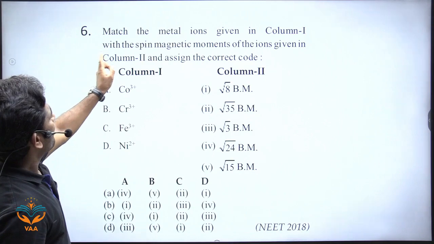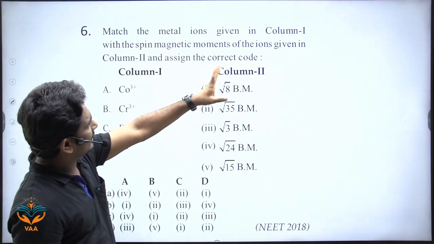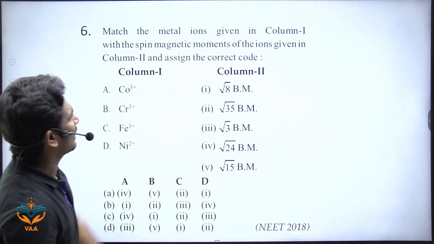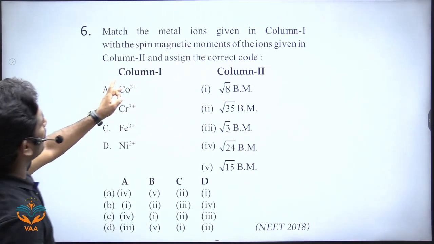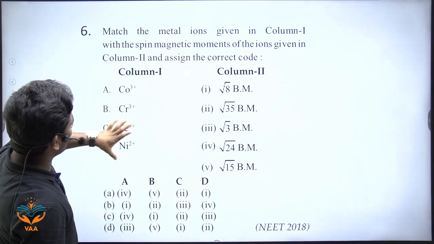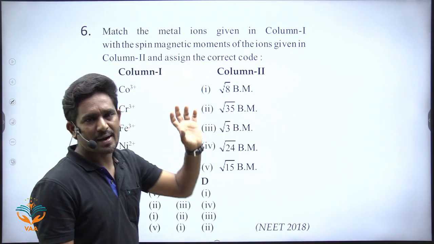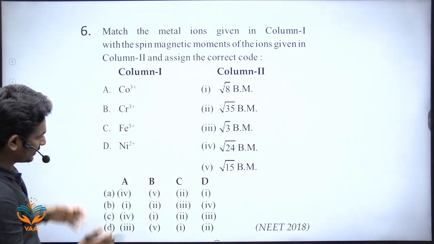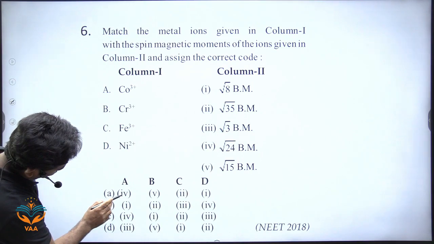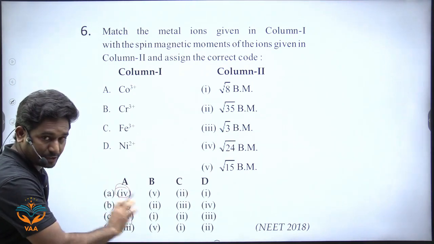Next one: match the metal ions given in column 1 with the spin magnetic moment of the ions given in column 2 and assign the correct code. Ions are given in column 1, magnetic moments in column 2. Look at the options. In A, 4 is the same in both, cut.